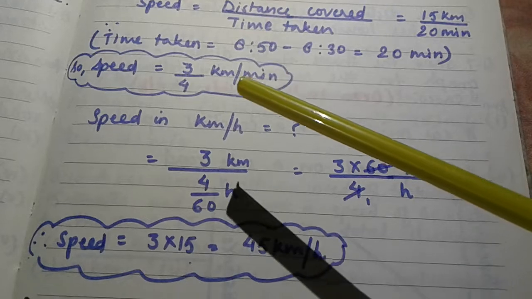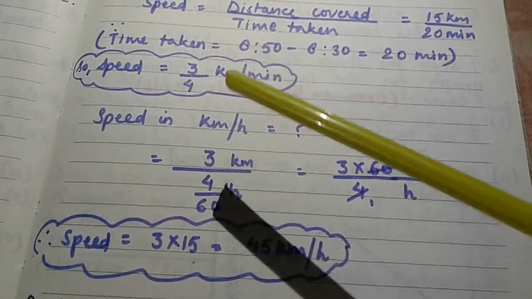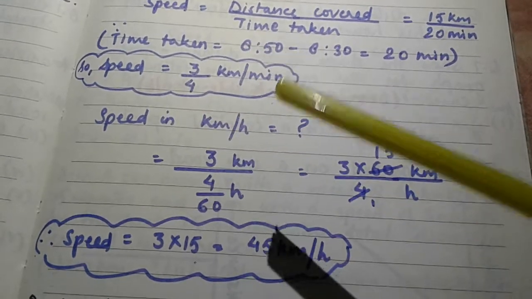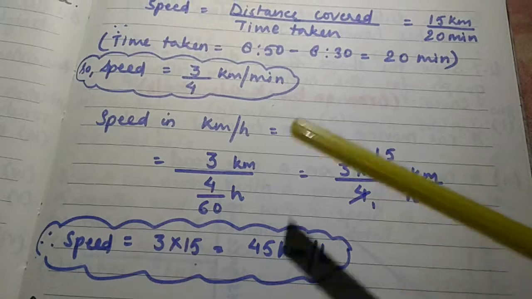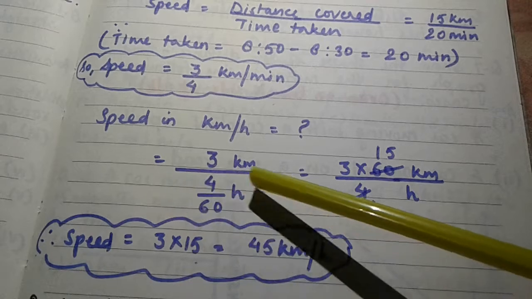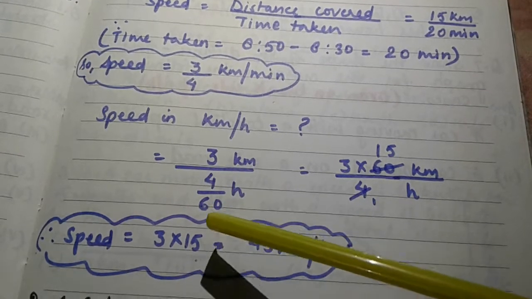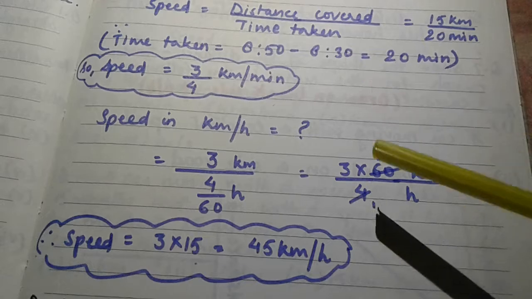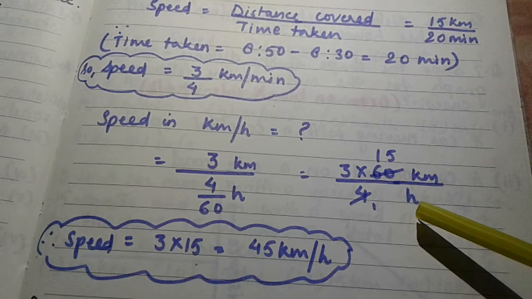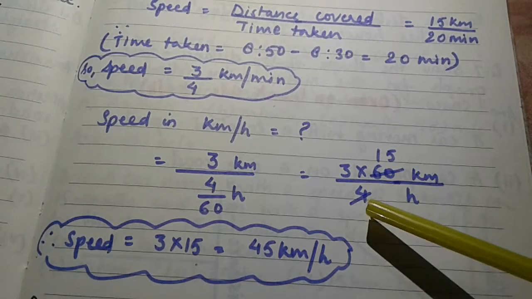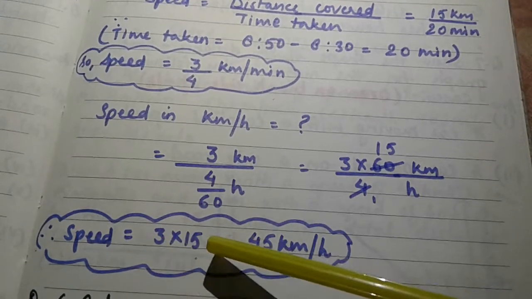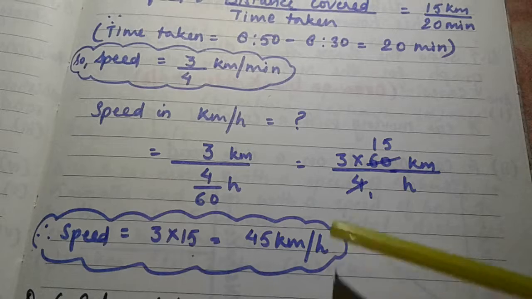Now in the next one we have to calculate the speed in kilometers per hour, because here it is given in minutes. So if we have to convert minutes into hours, that means we have to divide by 60. So it will be 3 divided by 4 by 60 hours. So this 60 will go in the numerator. So it will be 3 into 60 divided by 4 kilometers per hour. Now we'll cut the 60 by 4, 15 times. Then the speed will come out to be 3 into 15, that is equal to 45 kilometers per hour.